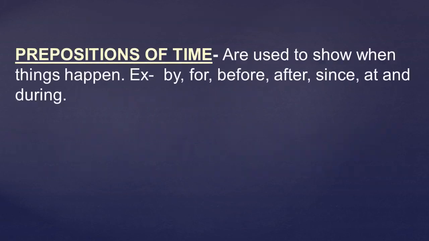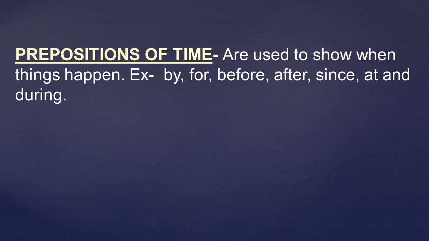The last type of preposition we have is prepositions of time. Such prepositions are used to show when things happen. That means to show the time of the things which are happening. For example, by, for, before, after, since, at and during. So that means they are the prepositions which are used to show the time of the happening of things. So this was about the types of prepositions.